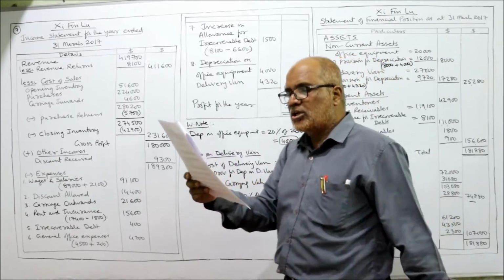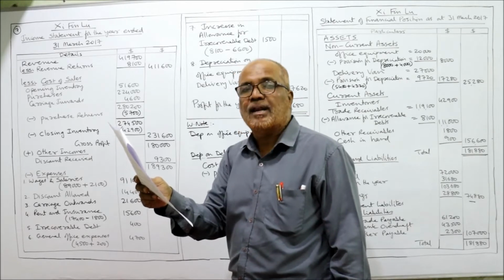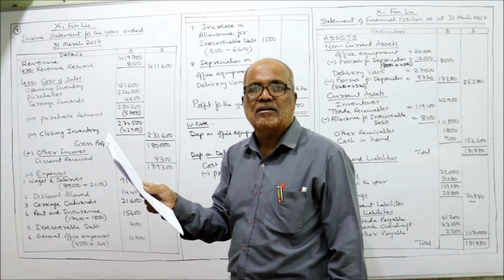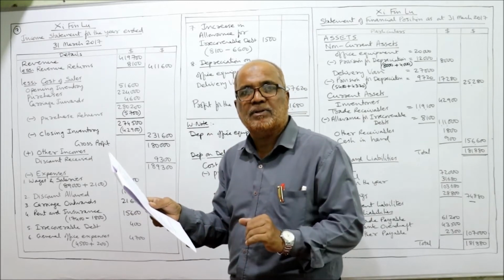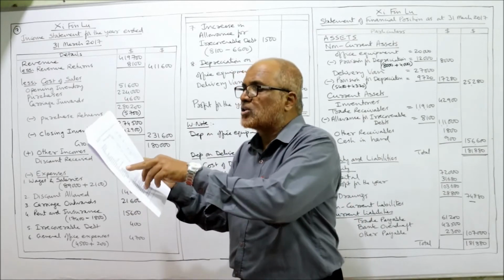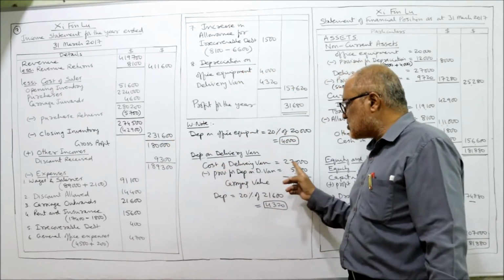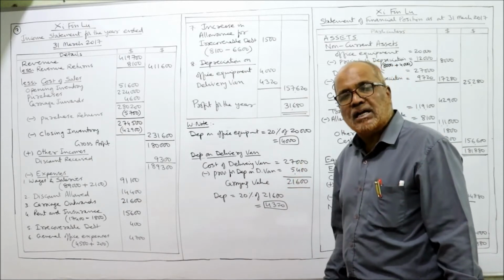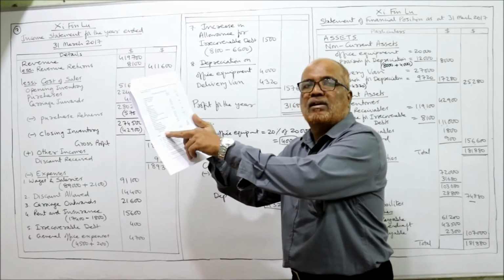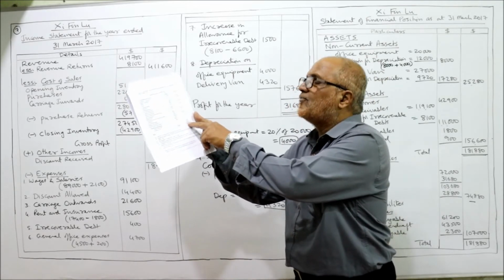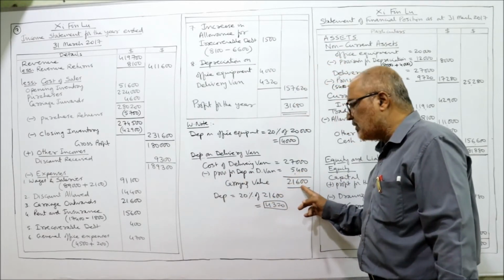Similarly, depreciation provided on delivery van at 20% per annum on reducing balance method. So one asset straight line method, the other asset reducing balance method. So delivery van, what is the cost of delivery van? 27,000. The delivery van cost is 27,000. From this we deduct the provision for depreciation. So provision for depreciation on delivery van, last item in the trial balance, 5,400. So deduct 5,400, we'll get 21,600.